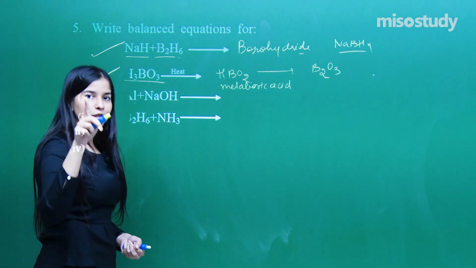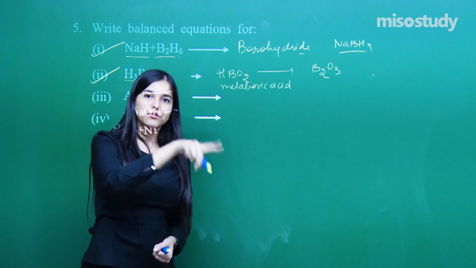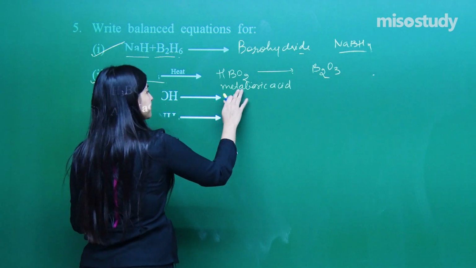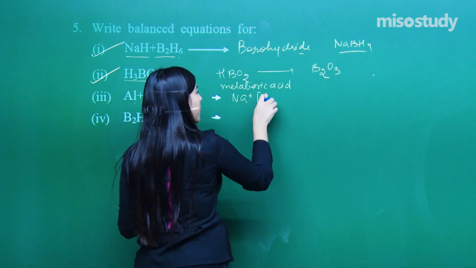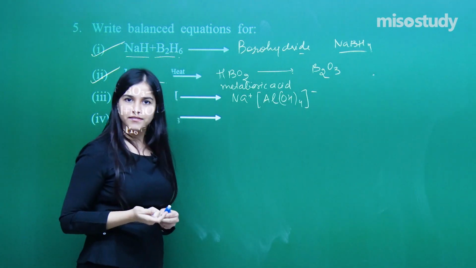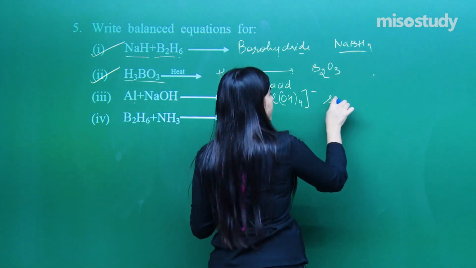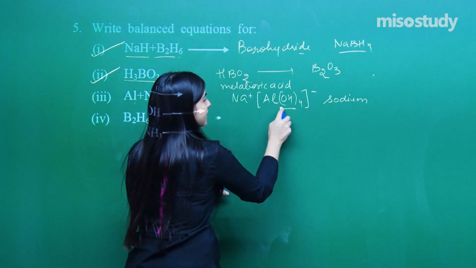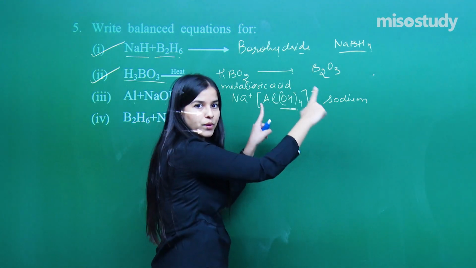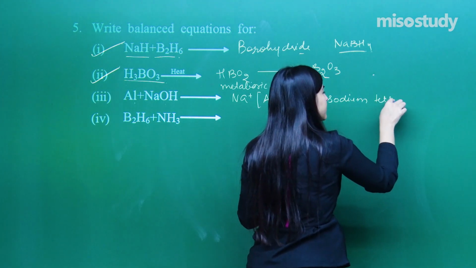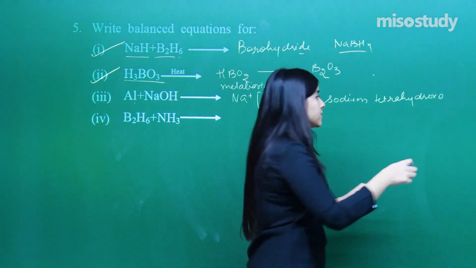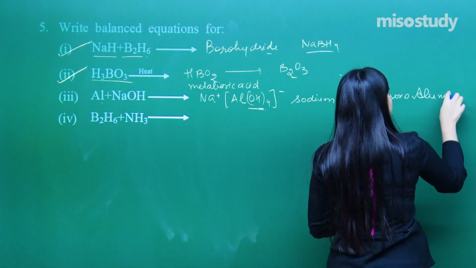Aluminium plus NaOH. You know aluminium is amphoteric in nature. It can react with an acid. It can react with a base. So here it is reacting with the base, giving Na[Al(OH)4]. So what is it? It's sodium tetrahydroxo aluminate. This group OH is known as hydroxo whenever we are dealing with a complex, square brackets.